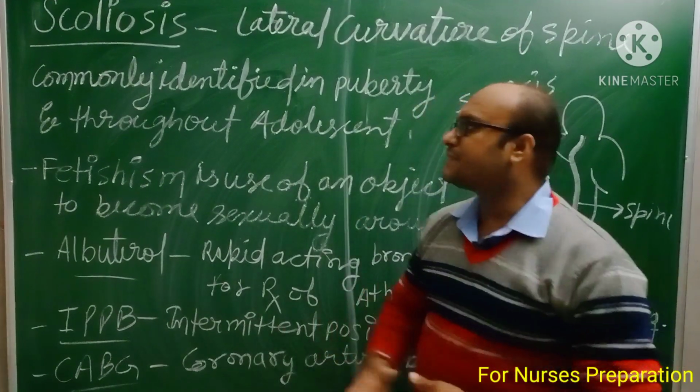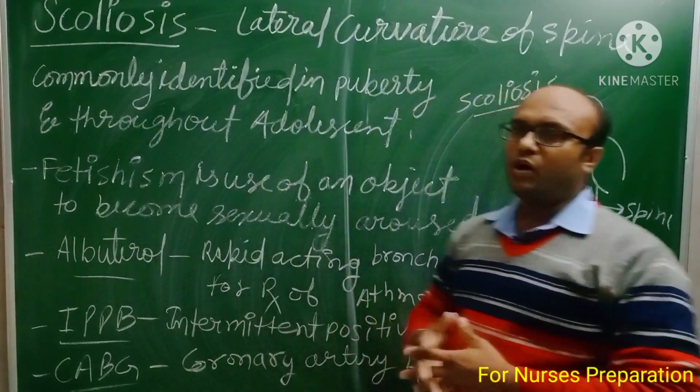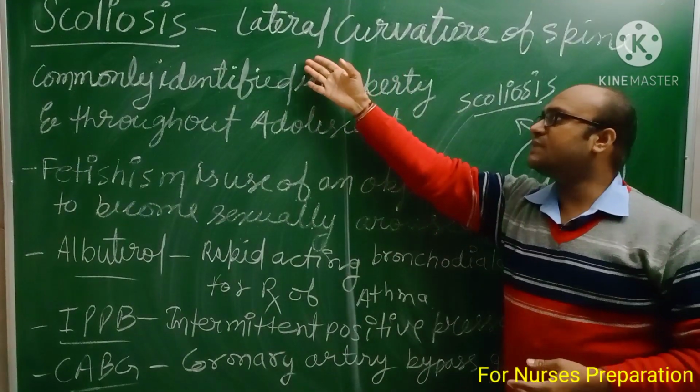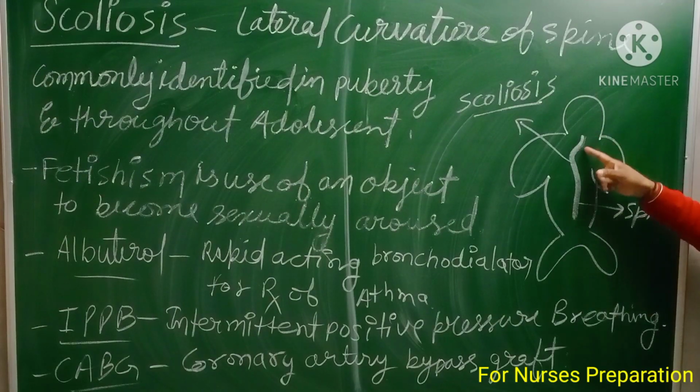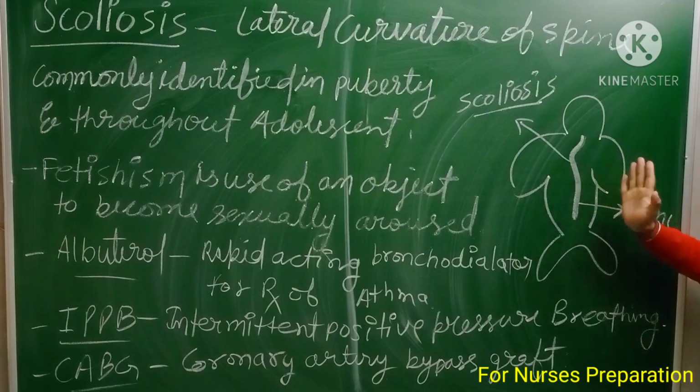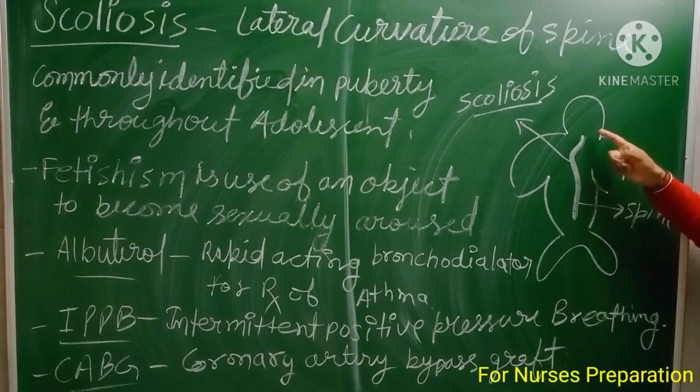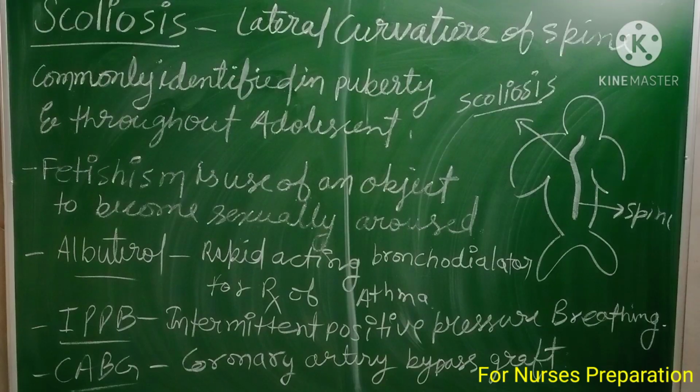Next point is scoliosis. What is that? Scoliosis is a lateral curvature of the spine. You can see in the diagram a healthy person with a laterally curved spinal cord. If a person's spinal cord is curved laterally to the left or right side, this condition is known as scoliosis.